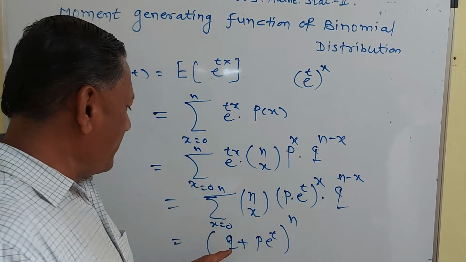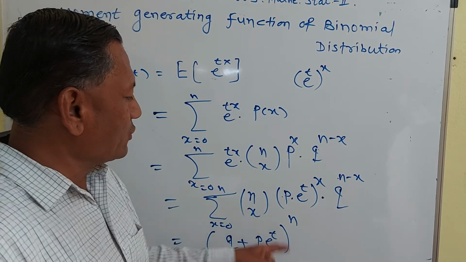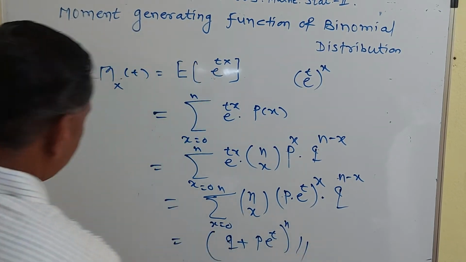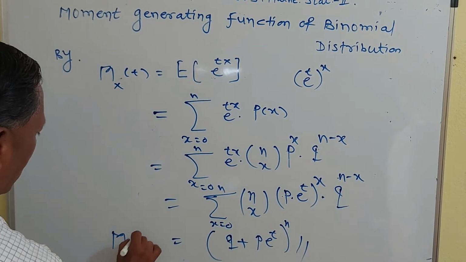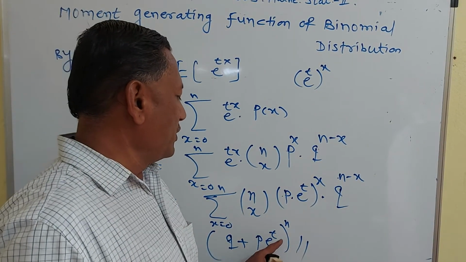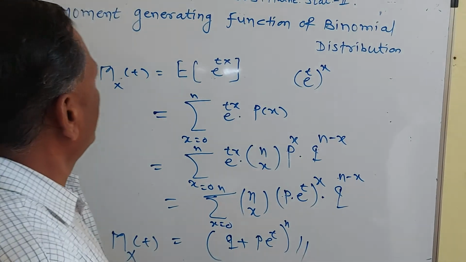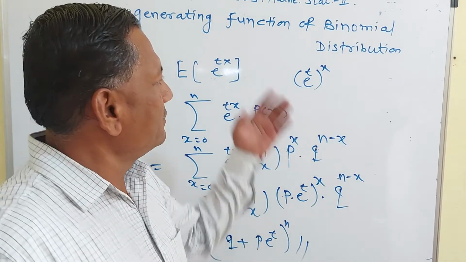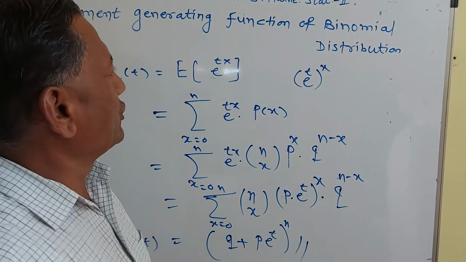So this is the moment generating function of binomial distribution: q plus p into e raised to t, whole raised to n. In this way we have completed the binomial distribution.